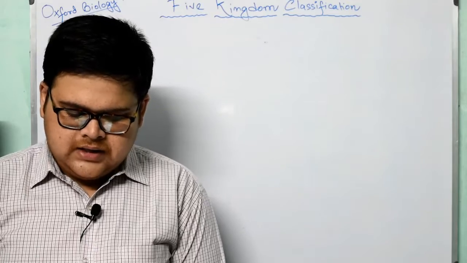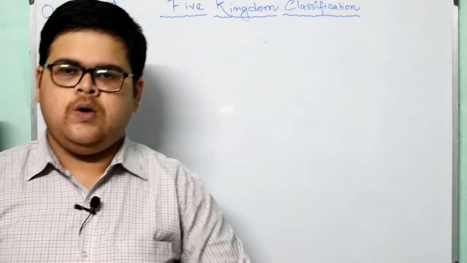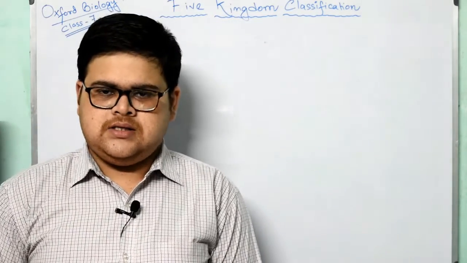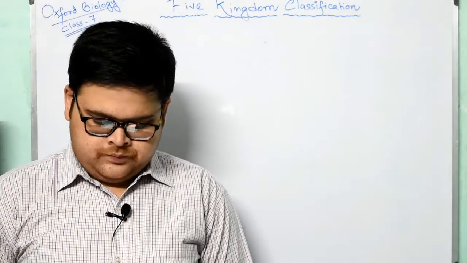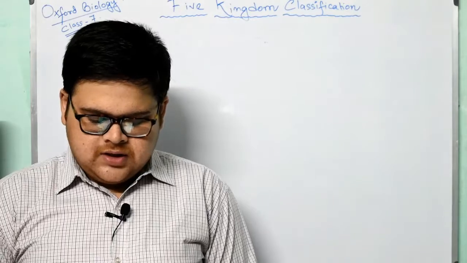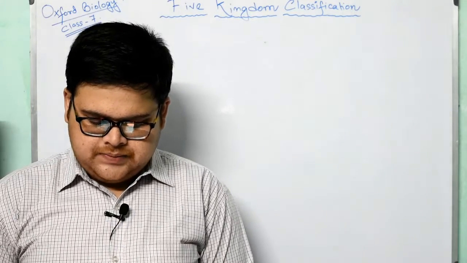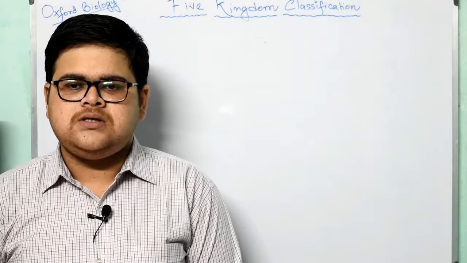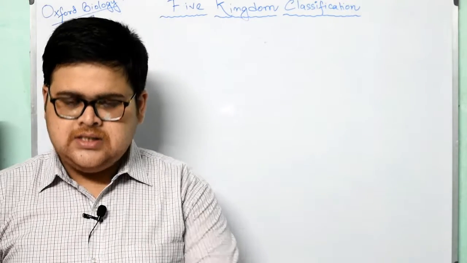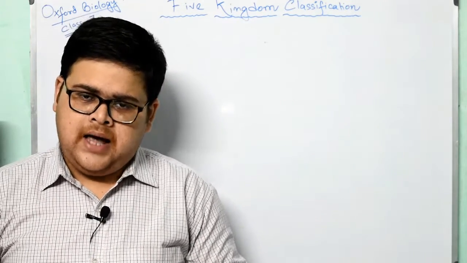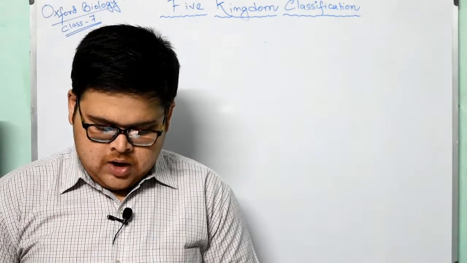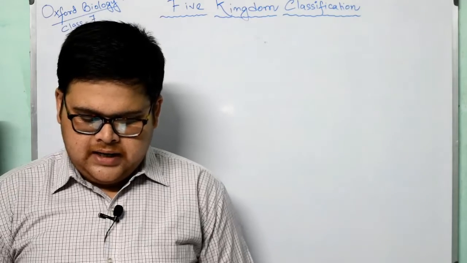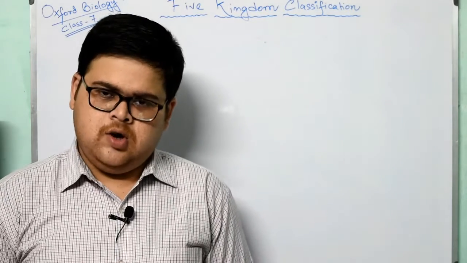Now, Whittaker's five kingdom classification. What is this and why has it been accepted in all cases? We will be learning about that. This system of classification of organisms is widely accepted and is based on the following criteria. Number one, complexity of cell structure: prokaryotic and eukaryotic organization of cell.